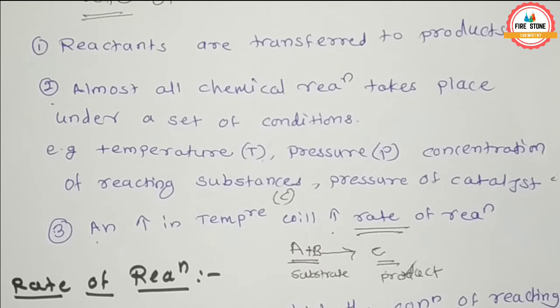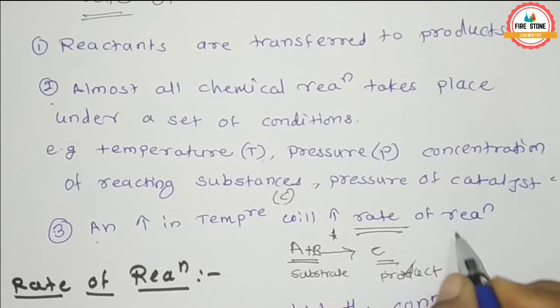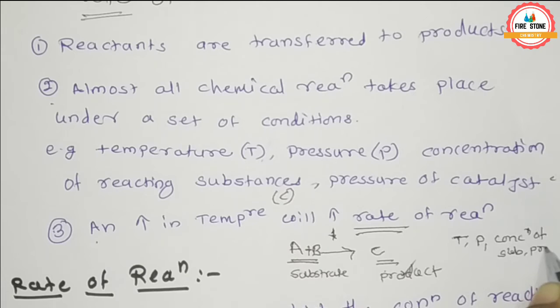This can be possible only when we apply the conditions here like temperature, pressure, concentration of reacting substance, and presence of catalyst.